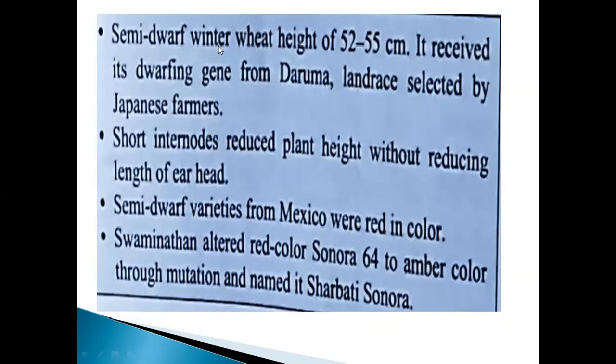And semi-dwarf winter wheat height. Just take an example. How much is there? The winter wheat height will be 52 to 55 centimeters only. It received a dwarf gene from the Dharma land race selected by the Japanese farmer. Who is that name? Japanese farmer. So which one, you know? Semi-dwarf wheat. What are the names of the two species? First species, second species. Okay, because it contains short internodes, reducing plant height without reducing the length of the ear head.